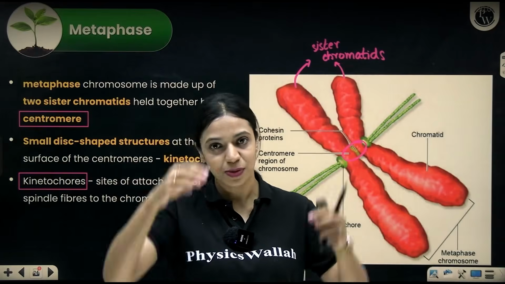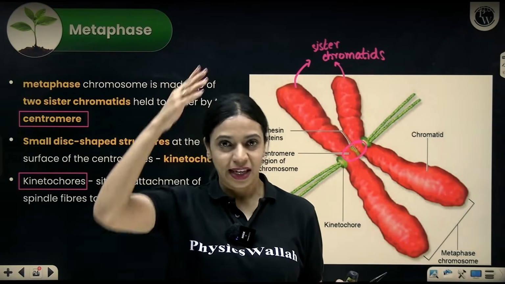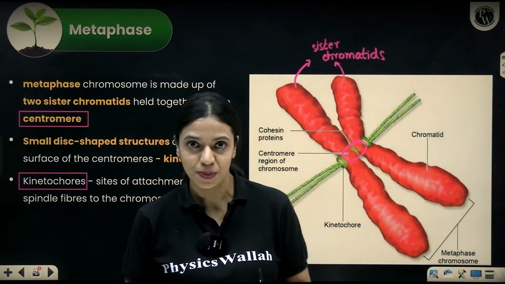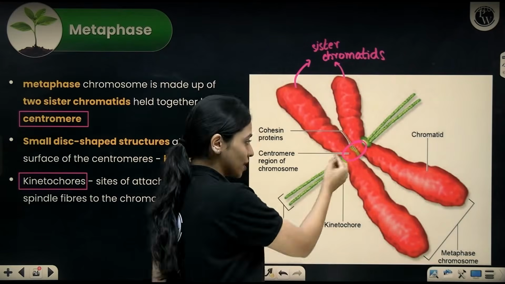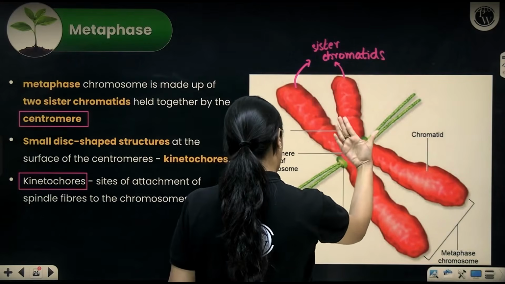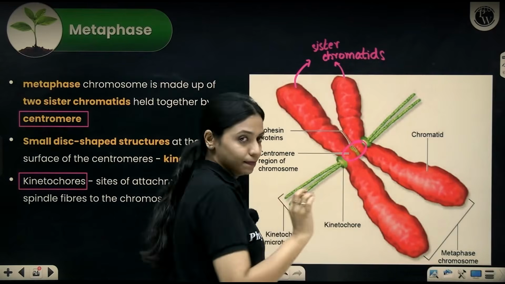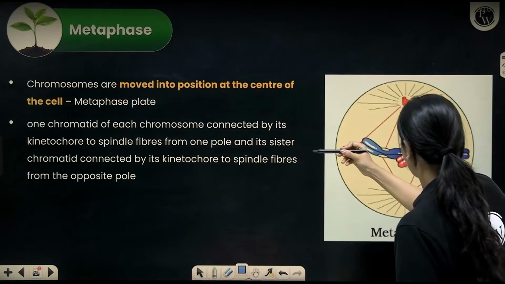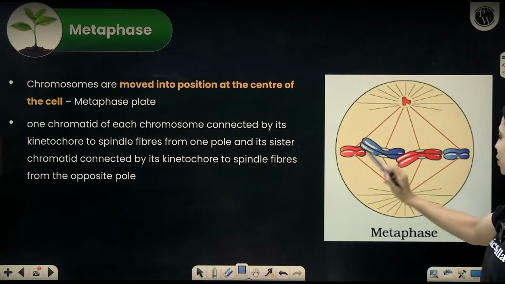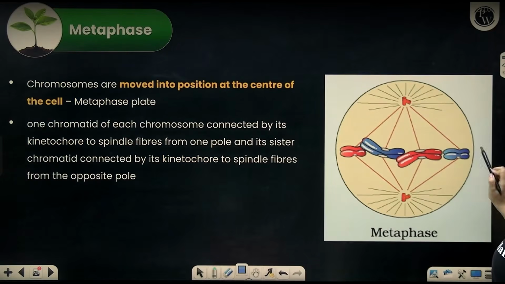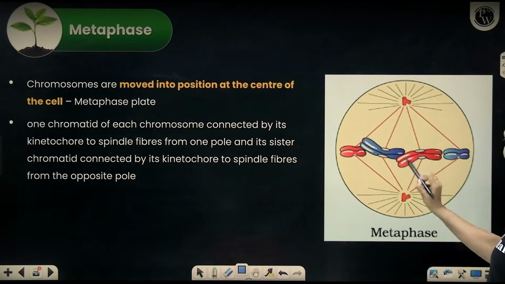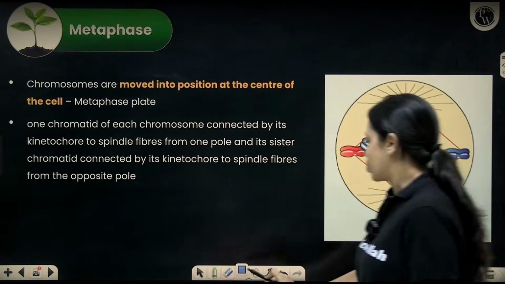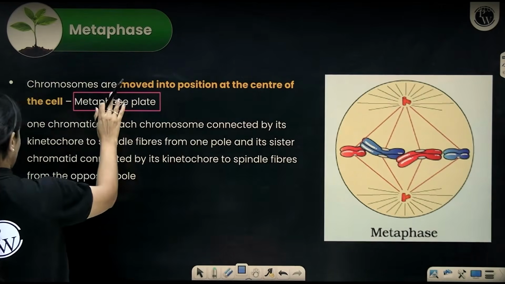I told you at the end of prophase, spindle fiber formation has started from the aster. So during metaphase, all of these spindle fibers will get attached to the chromosomes by means of their kinetochores. This sticky kinetochore is bound to the chromosome at the centromere, and on the other side, it's bound to microtubules. Now they are positioned at the center of the cell. You can see how the chromosomes are attached to the spindle fibers specifically at their centromere sites, not at random places, not at the tips. This, like I mentioned earlier, is called the metaphase plate.